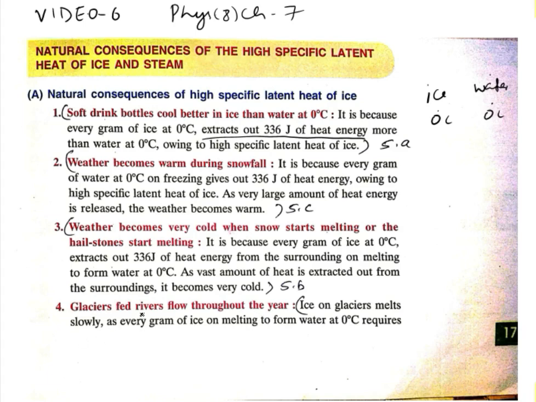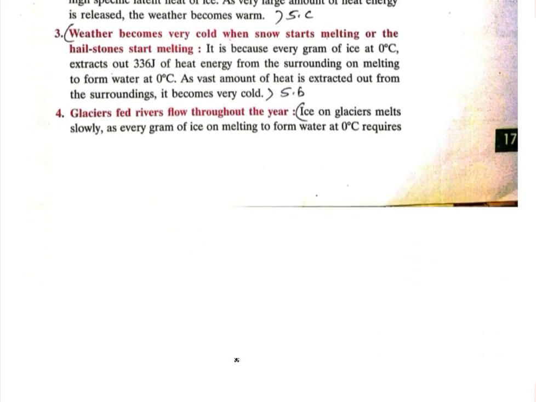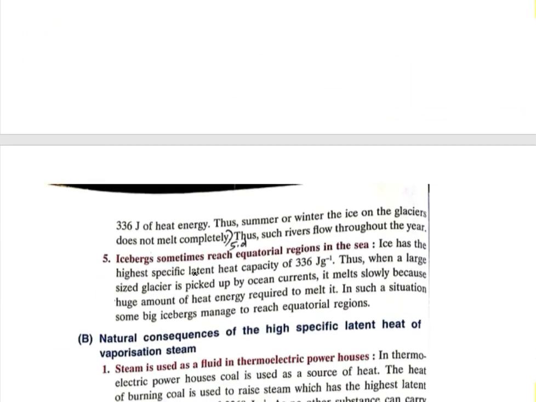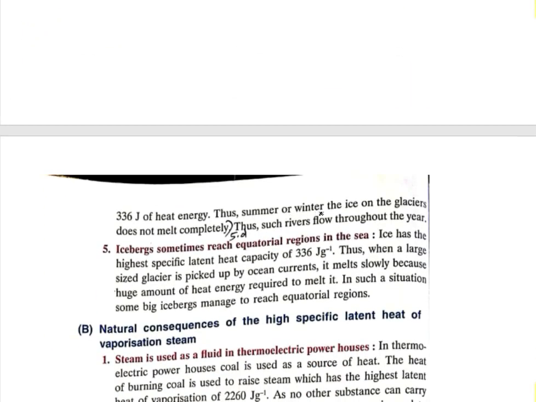Glacier-fed rivers flow throughout the year. Ice on glaciers melts slowly, as every gram of ice on melting to form water at 0 degrees Celsius requires 336 joule of heat energy. Thus, in summer or in winter, the ice on the glaciers does not melt completely.